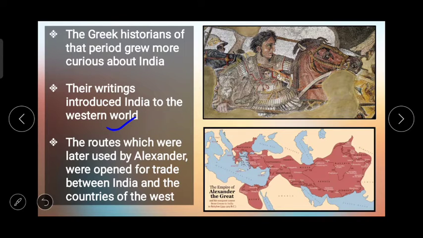So here on the map you can see the empire of Alexander the Great.